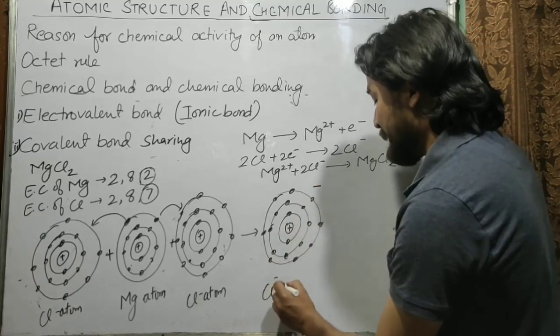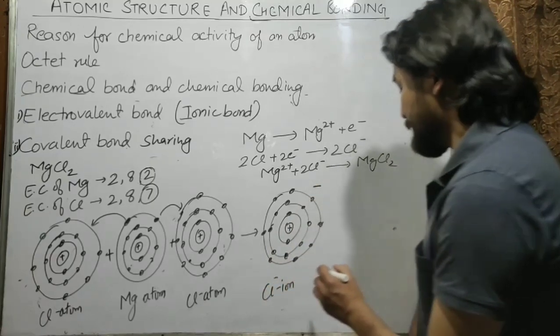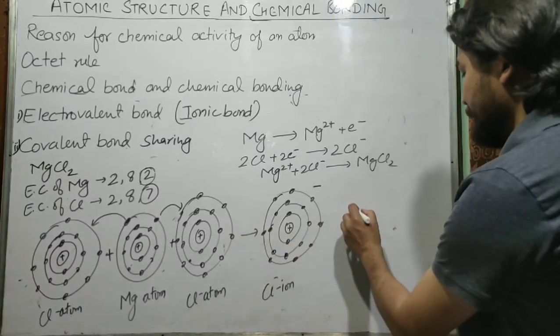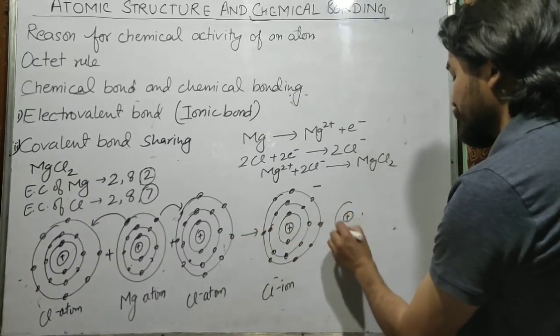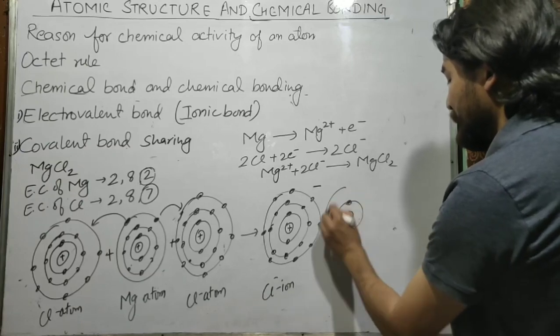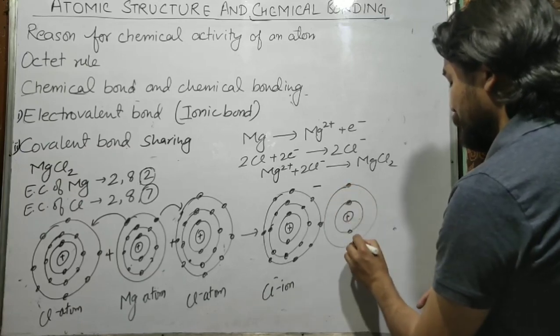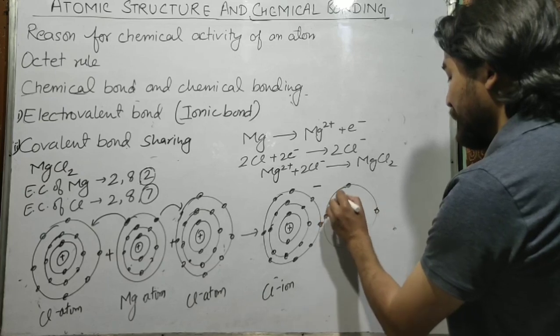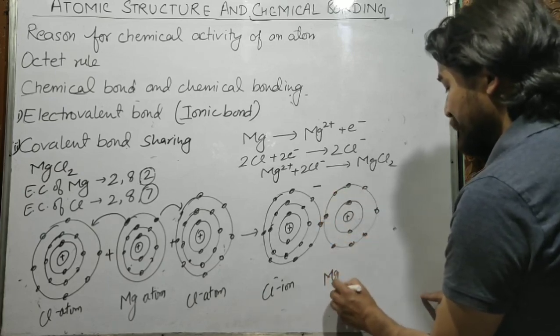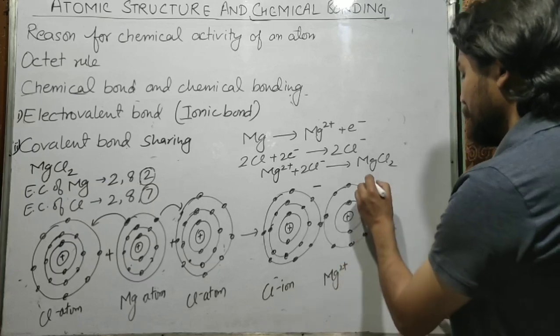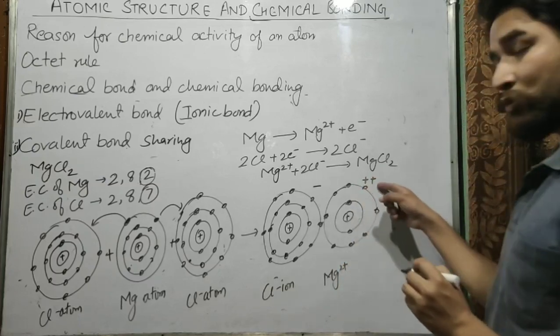So this is chloride ion. Similarly, it will have magnesium ion, Mg2+ ion. So Mg2+ ion will have only 2 shells. First shell will have 2 electrons, while second shell will have 8 electrons. So it will have plus 2 charge.